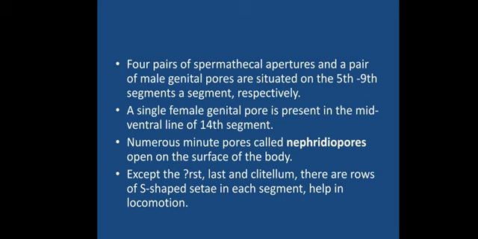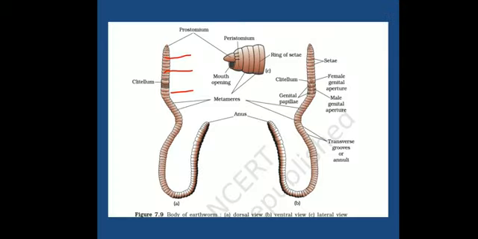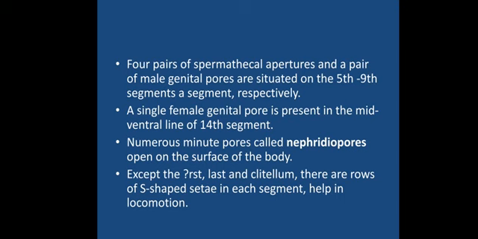Next, four pairs of spermathecal apertures and a pair of male genital pores are situated on the 5th and 9th segments respectively. Now we have to understand there are two terms used over here. The first one is spermathecal apertures. What does it mean? Spermatheca is a sac-like structure where the sperms will be stored, and its opening is called the spermathecal aperture, right?